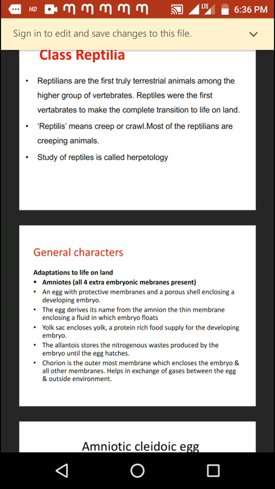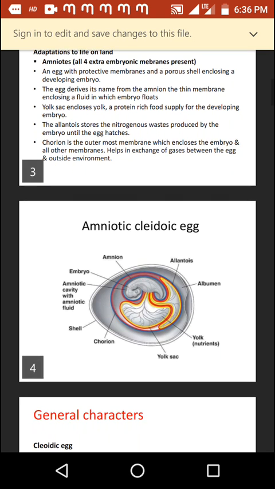The important membrane is the chorion. It is the outermost membrane which encloses all other membranes and the developing embryo, and it helps in the exchange of gases between the external environment and the egg. This is the structure of an amniotic cleidoic egg. It has all four extra embryonic membranes, such as chorion, amnion, allantois, and yolk sac.